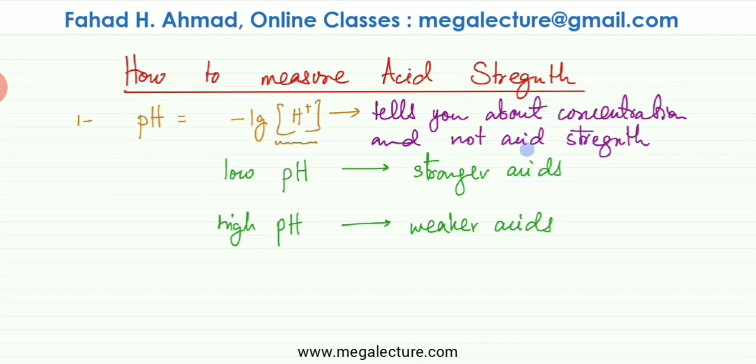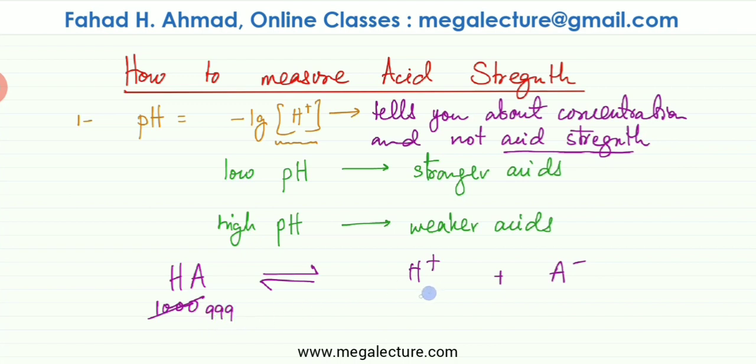The strength of the acid is actually how strongly it dissociates. For example, if you have a molecule, let's call that HA, and it breaks down and ends up producing H plus 1 ions and A minus 1 ions. Now remember, the strength of the acid depends on the dissociation of the acid. So if it's a very, very weak acid, let's say there are 1000 molecules of this HA in a particular solution, and only one of them dissociates. So it dissociates very weakly. 999 remain, one of them breaks down and produces one H plus 1 ion and one A minus 1 ion. So it's a very, very weak acid.